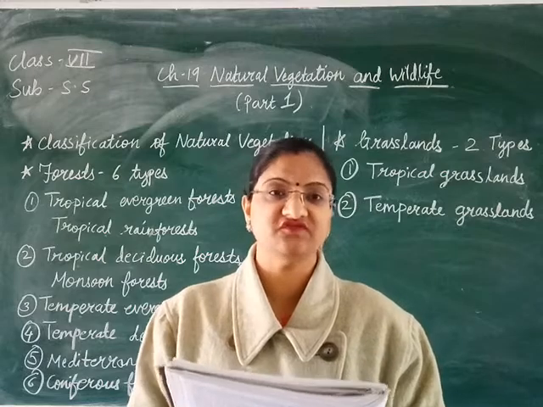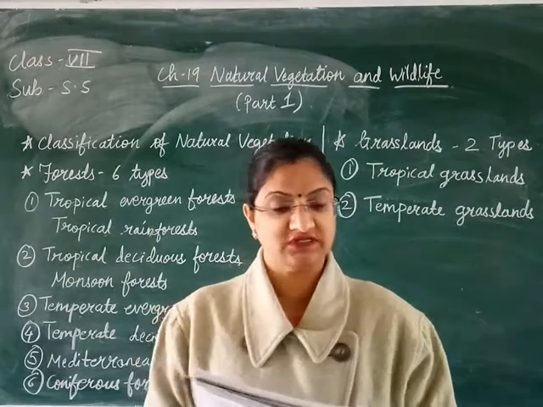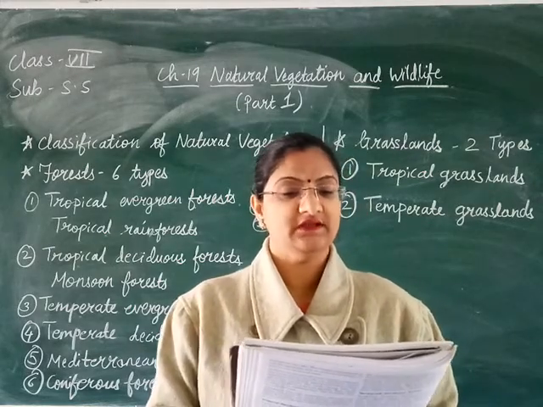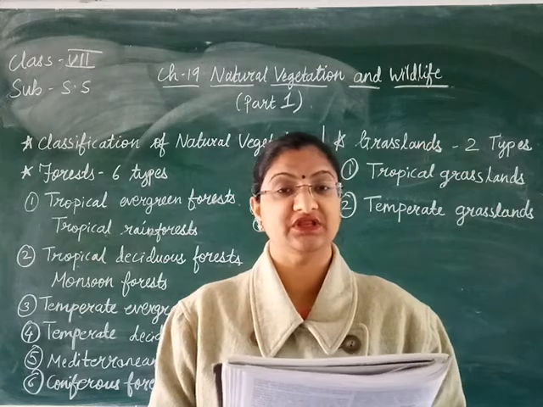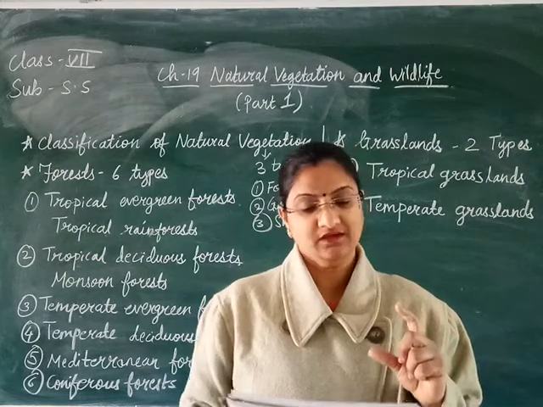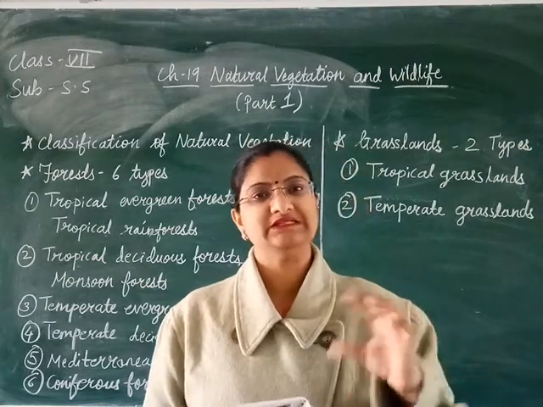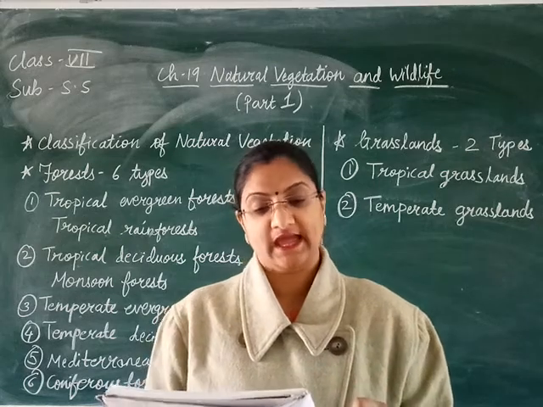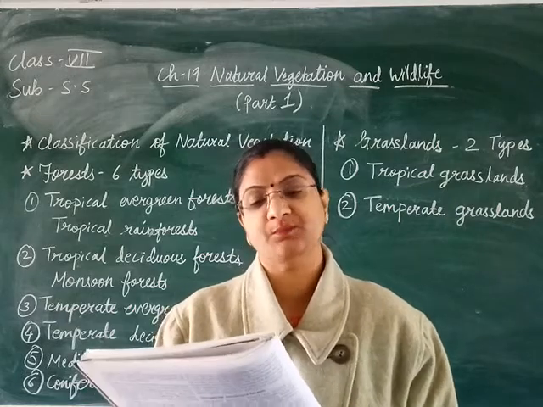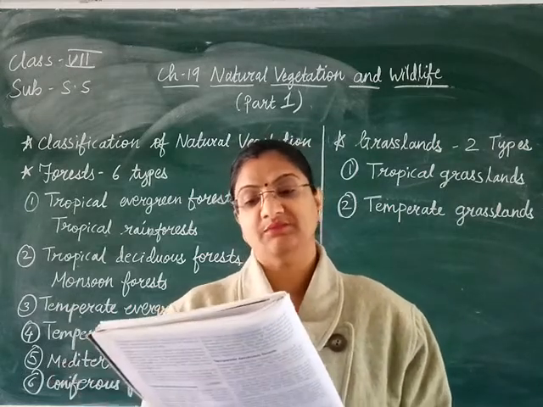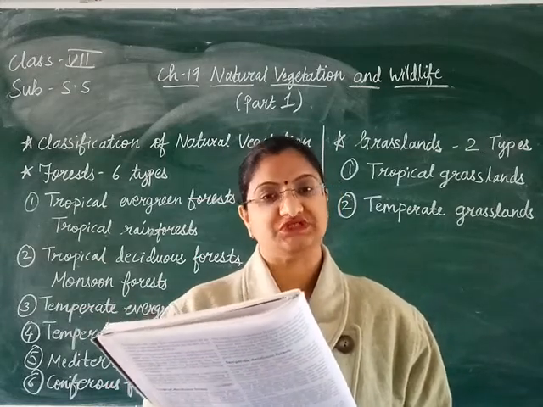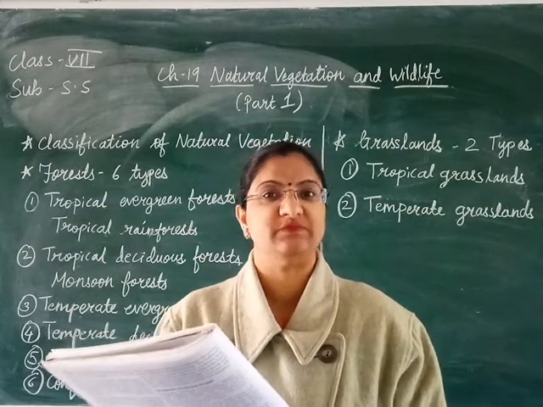Now the next one is the coniferous forest, and this is the last type of forest. The coniferous forest is also known as the taiga. These forests are found in the belt lying between 50° north and 70° north and in the regions of high altitude. Means what? In the belt between 50° north and 70° north you will find the coniferous forest, and in places where the altitude is high. This belt is specially found near the North Polar region, and the main areas are Alaska, southern Canada, Scandinavian countries and northern Russia. So in all these places you will find this belt.